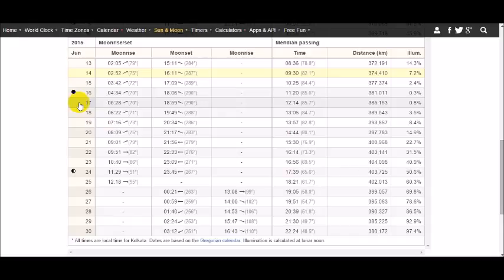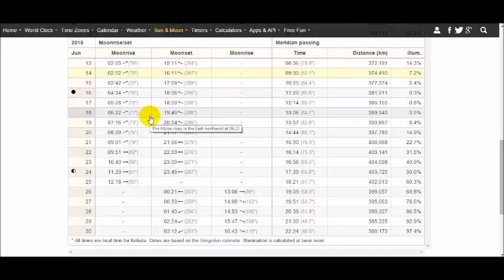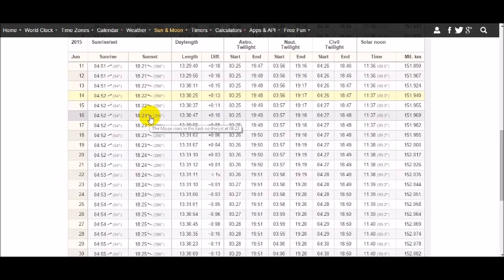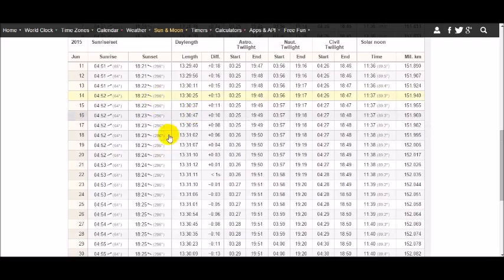sunset. At 6 p.m., the moon has already set, and the sunset will take place later. So by the time the sun sets, the moon has already set prior to that. But on June 17, the moonset takes place later than the sunset. So the sunset takes place at 6:23 p.m. The sunset time does not vary by much, but you can see the moonset times vary drastically. The sunset times do not vary so much.